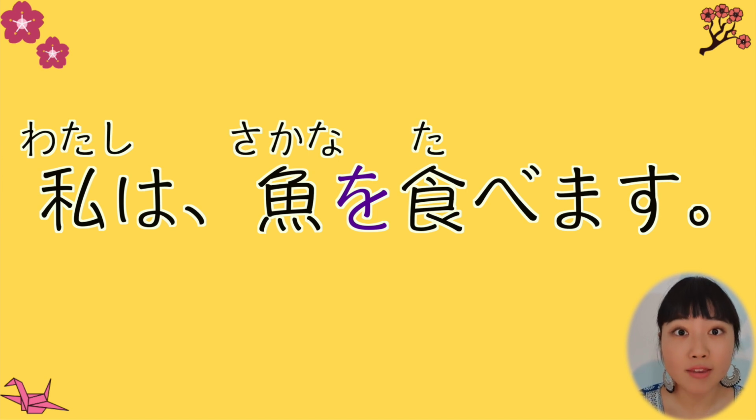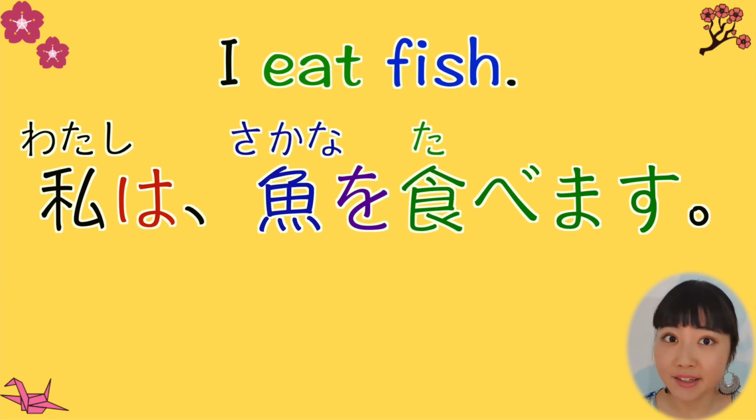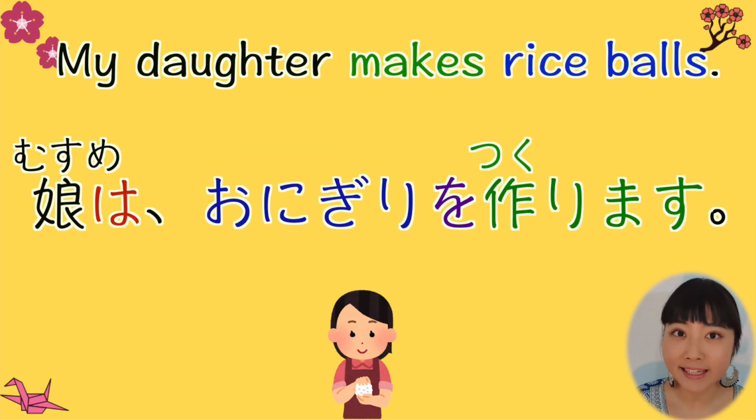Okay, another example. 私は魚を食べます。I eat fish. Again, 魚 is an object, so we put o after 魚。Next example. 娘はおにぎりを作ります。娘 is daughter. おにぎり is rice ball. All Japanese people can make rice balls. Yes, おにぎりを作ります。To make. So my daughter makes rice balls.